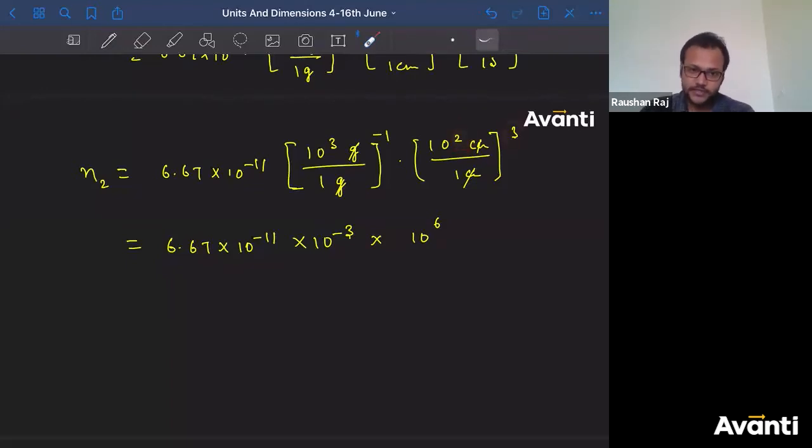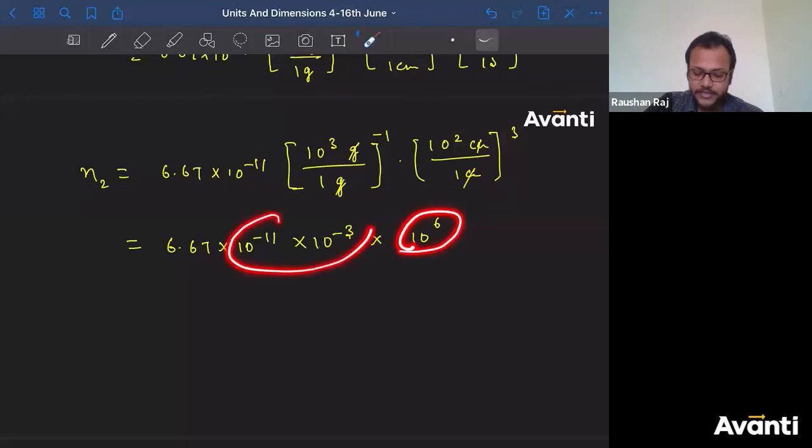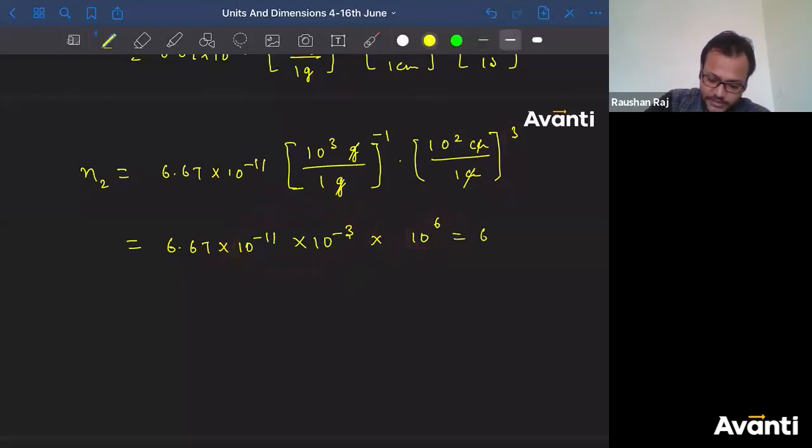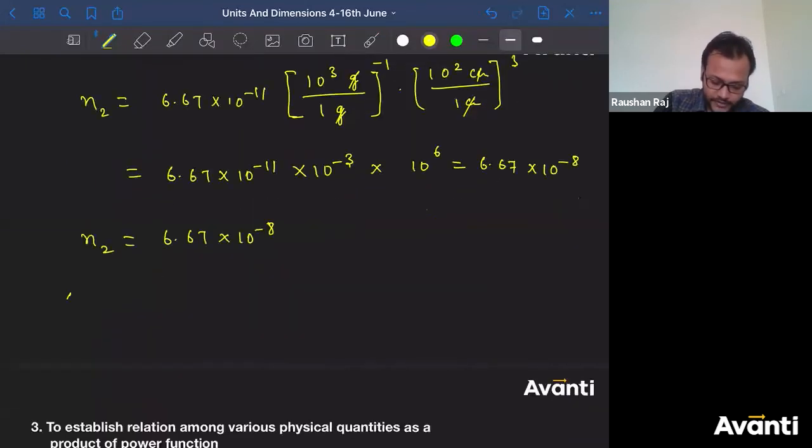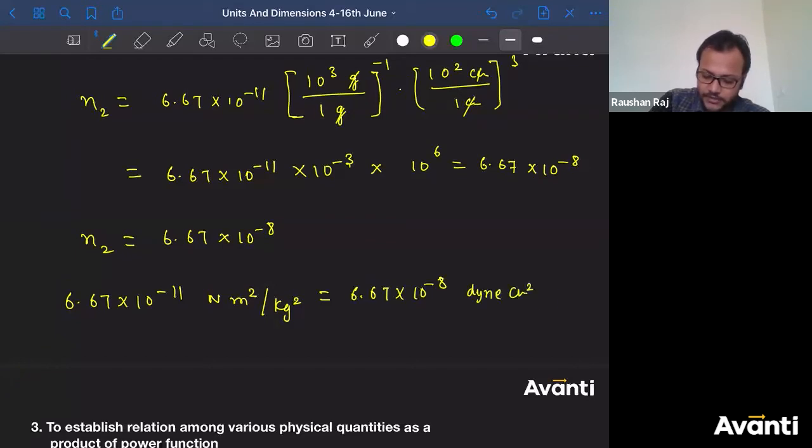Yes बच्चा, yes प्रथम, yes कीर्तन correct, हर्षवर्धन correct, तारक दत्ता correct. Now solve this down. तो क्या मिलेगा? Solve करिए. So 10 to the power 6. This is 10 to the power minus 14. So correct answer would be 6.67 into 10 to the power minus 8. तो N2 मिल गया मुझे 6.67 into 10 to the power minus 8. So you can write 6.67 into 10 to the power minus 11 Newton meter square per kg square can be written as 6.67 into 10 to the power minus 8 dyne centimeter square per gram square.